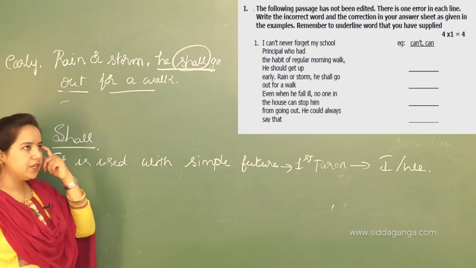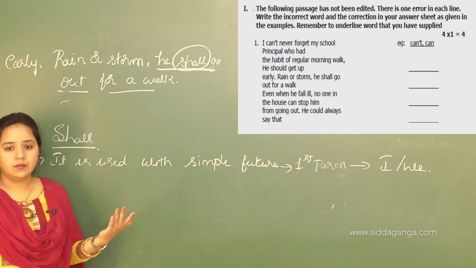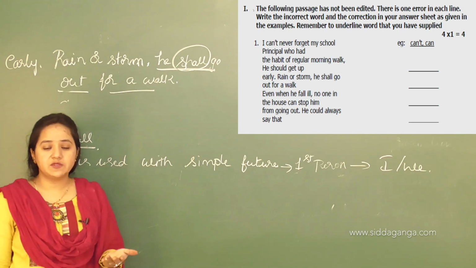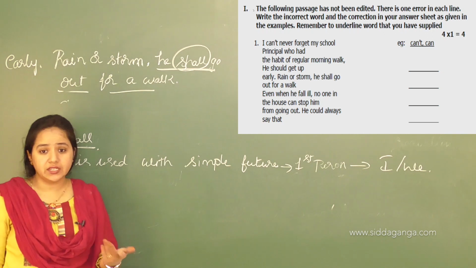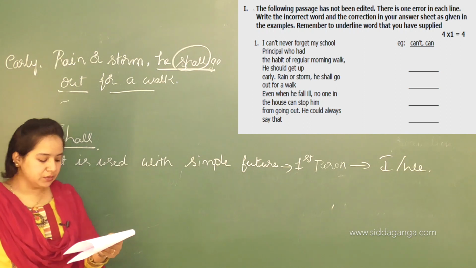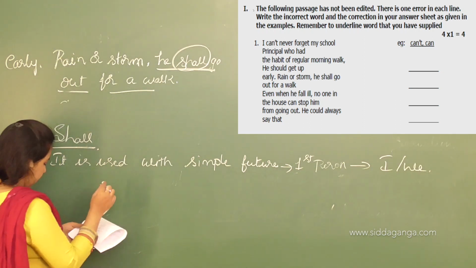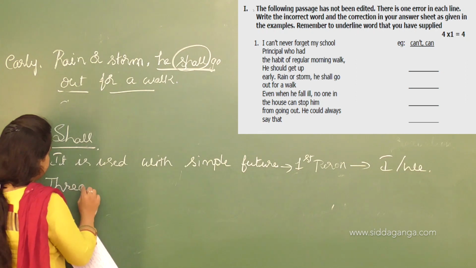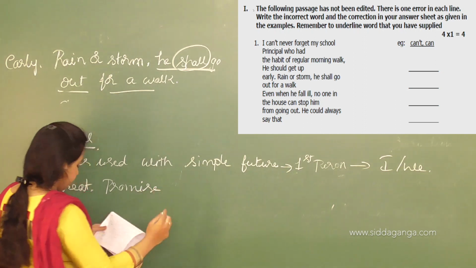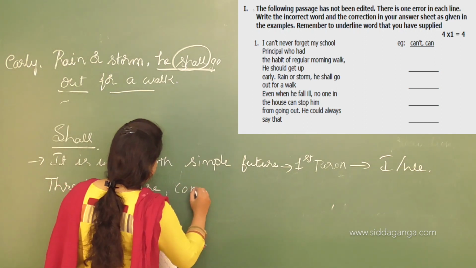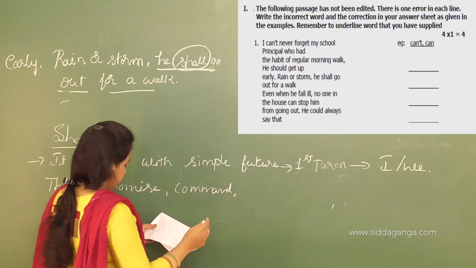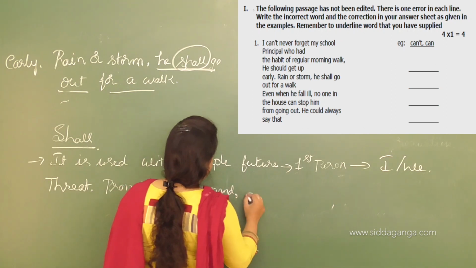So shall. If we talk about some sentences like I will eat mango, you can use I shall eat. I will tell you those examples. Now the next is that sometimes this shall is also used for threat, promise, command, and determination.